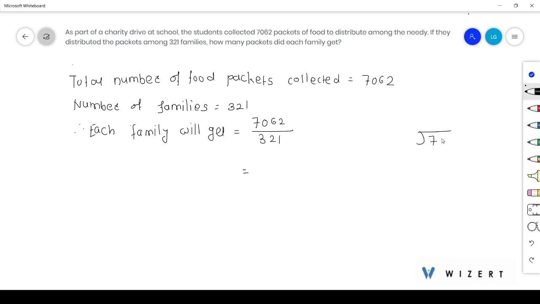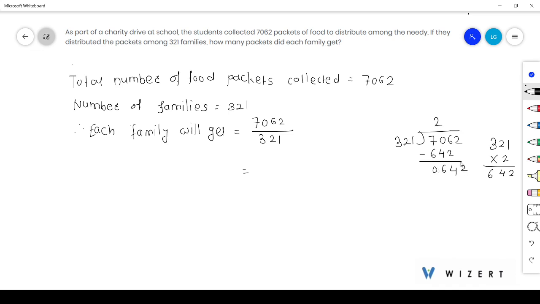Do that by long division. 7,062 divided by 321. As 3 is there and 7 is here, so we can check 2. 321 into 2. 2 ones are 2. 2 twos are 4. 3 twos are 6. So here we can take 2. 642. 6 minus 2 is 4. 10 minus 4 is 6. 6 minus 6 is 0.